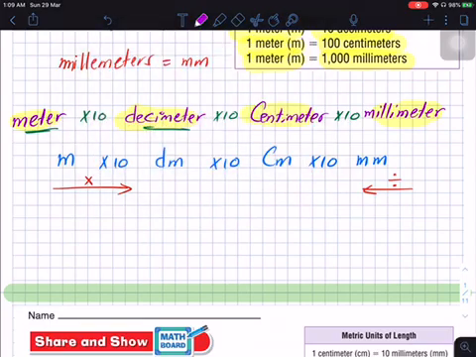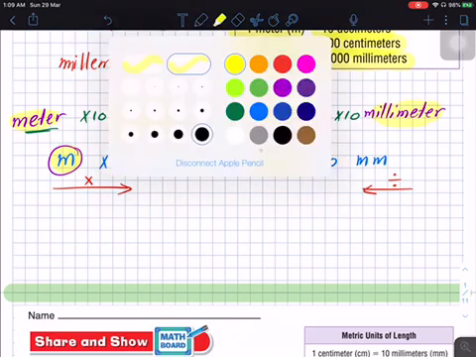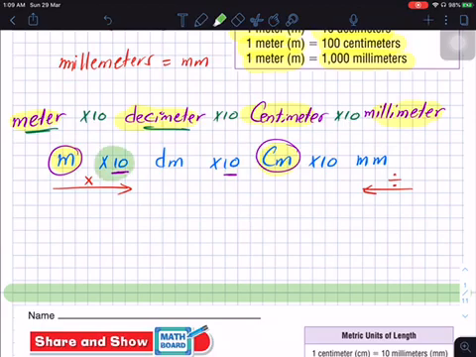Someone may ask me, what if I wanted to convert from meter to centimeter? Going from meter to centimeter, you are passing through 10 times 10, so multiply by 100. And if you wanted to convert from meter to millimeter, you are passing through first 10, second 10, third 10.